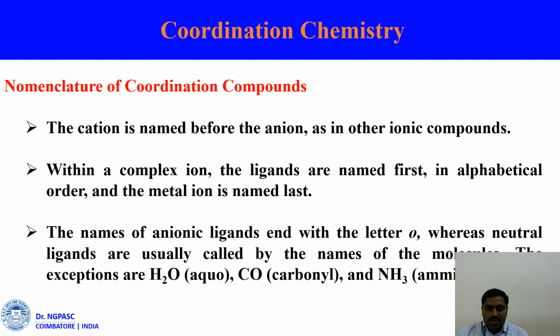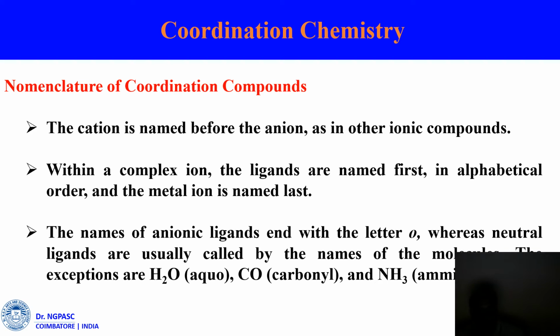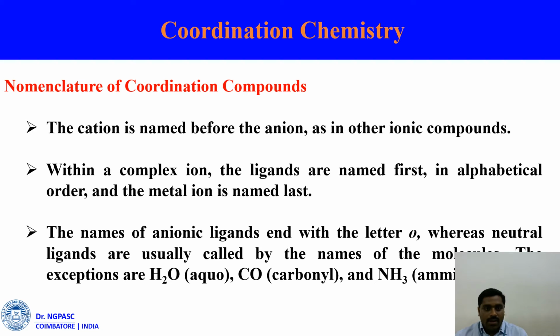Next, we have to name the coordination compound. There are some nomenclature rules for naming coordination compounds. The first rule is that the cation is named before the anion, as in other ionic compounds. So we name the cation first, then the anion. Then, within a complex ion, the ligands are named first in alphabetical order, and the metal ion is named last.